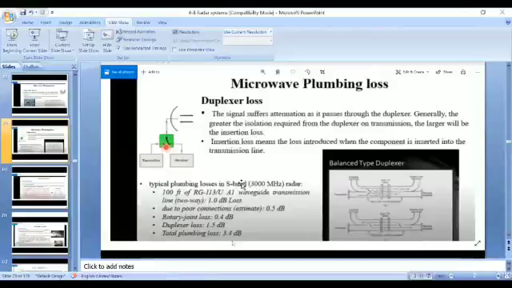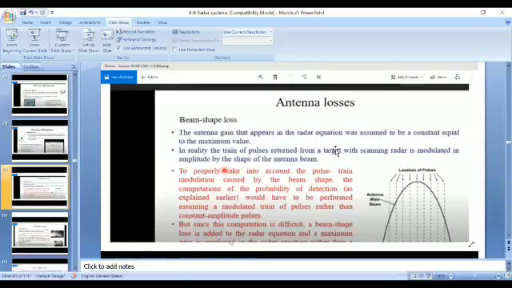So these are the microwave plumbing losses in a radar system, under the concept of predictable losses, not unpredictable ones. We can take some measures to reduce the loss percentage, in order to improve the signal to noise ratio and the radar system's performance. Next loss is the antenna loss.